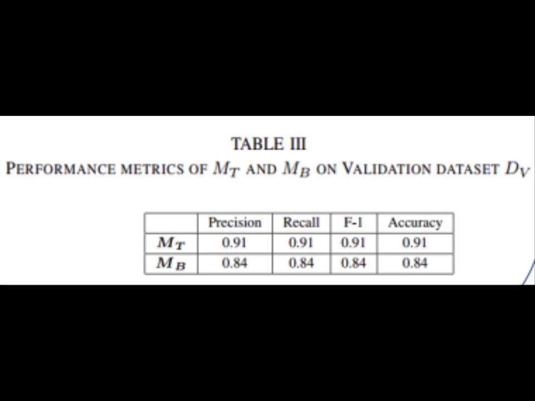Table 3 illustrates the performance metrics of the base model and the target model on validation dataset DV. We can see that the target model has outperformed the base model for all the performance metrics.